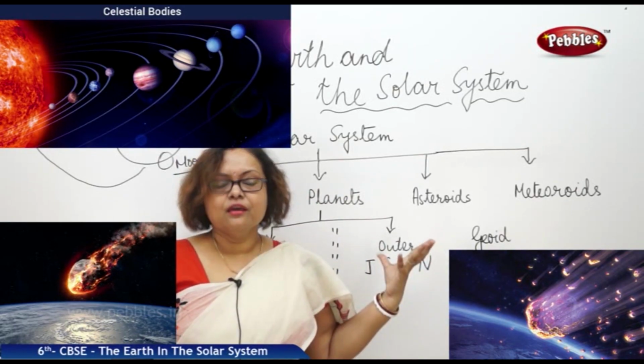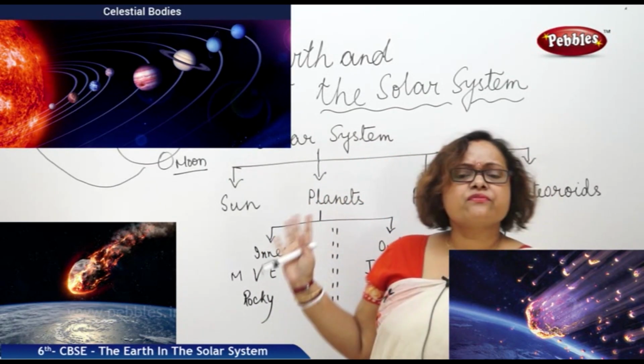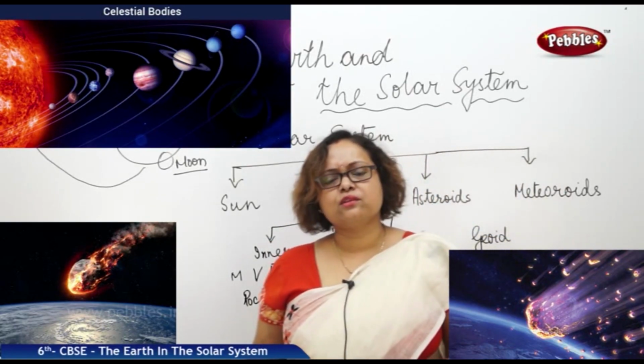There are many theories about how these planets were created. One of them is the Big Bang theory.